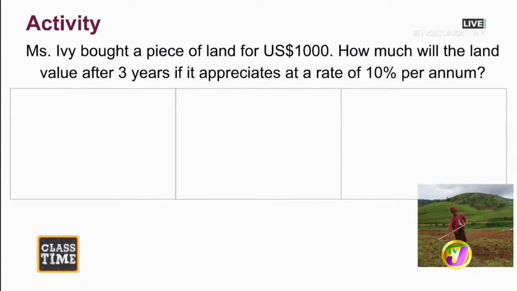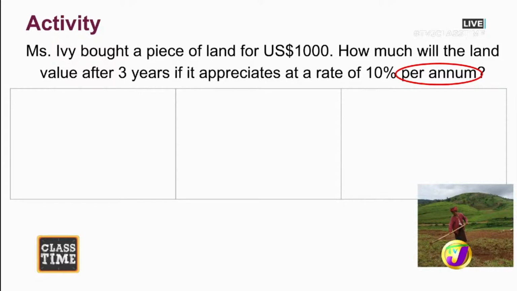Cool. All right, so Miss Ivy bought a piece of land for US $1,000. How much will the land value after 3 years if it appreciates at a rate of 10% per annum? And just to zoom in on per annum, when we talk about per annum, we're talking about annually or yearly, per year. So that's another phrase to represent yearly, right?